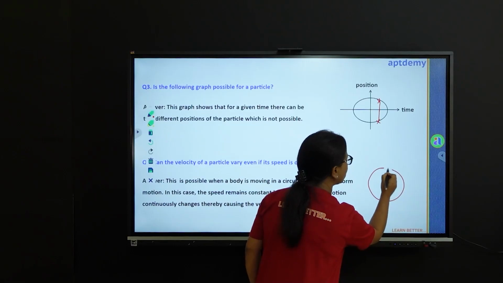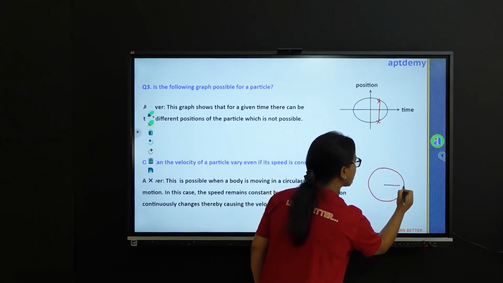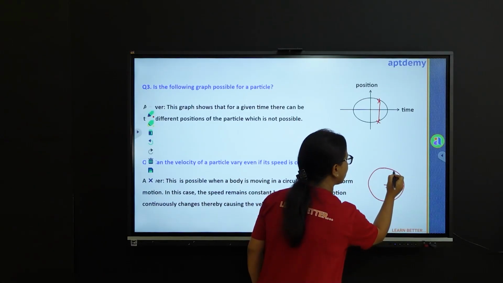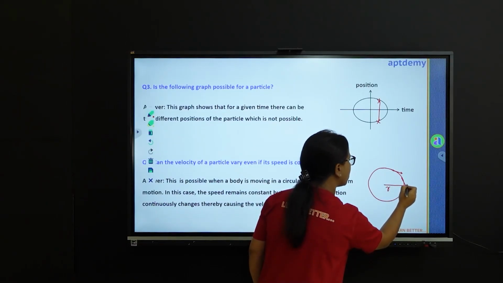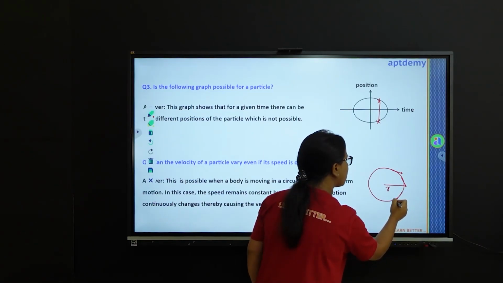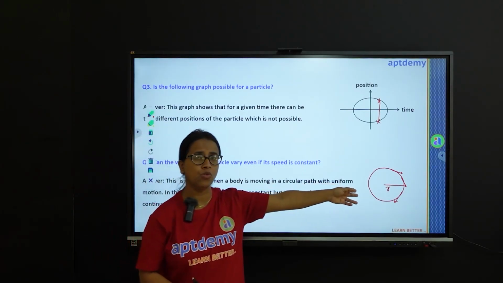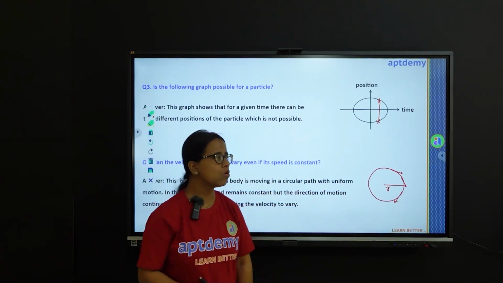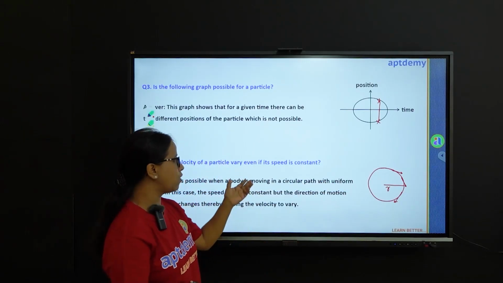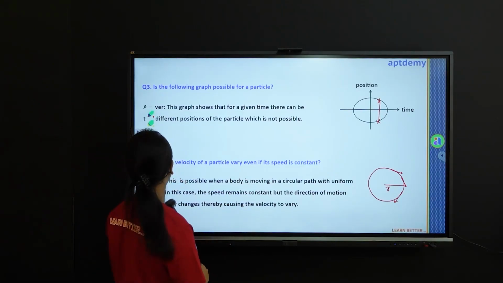So just have a look at this. At any point of motion, velocity is along the tangent. So you see that at any point of motion, the particle will change its direction. So change in direction means that velocity is also changing.